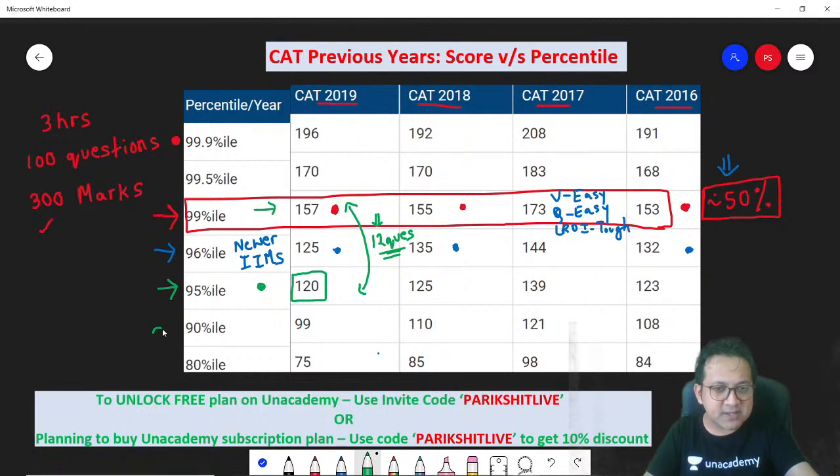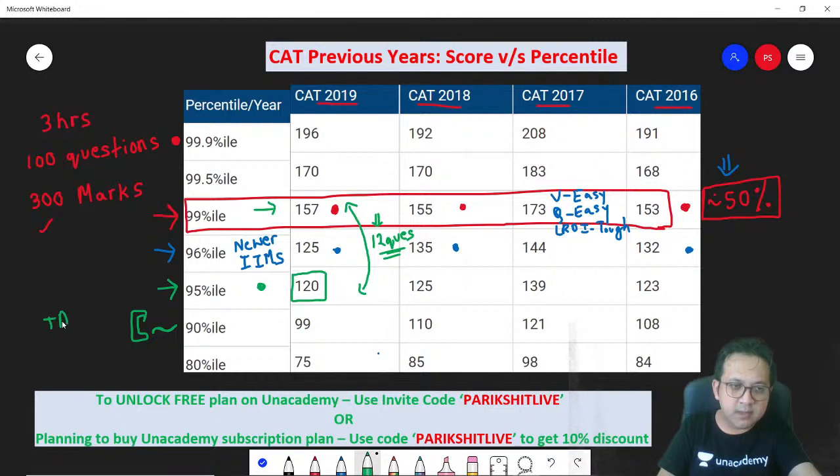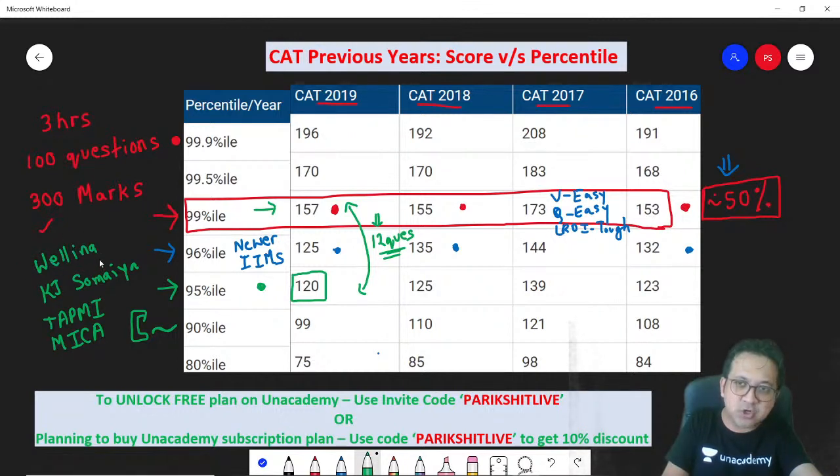And at 90 percentile, obviously it's not that you have lost everything. Even if you end up with a 90 percentile score, you will get calls from TAPMI. You will be eligible to write the MICA second stage examination. Again, you will get calls from KJ Somaiya. You will be getting calls from Welingkar. These are not bad colleges. These are definitely good colleges, right? Again, IMT Ghaziabad. So, a lot of colleges are still there.